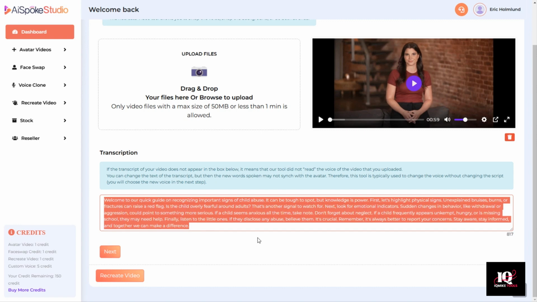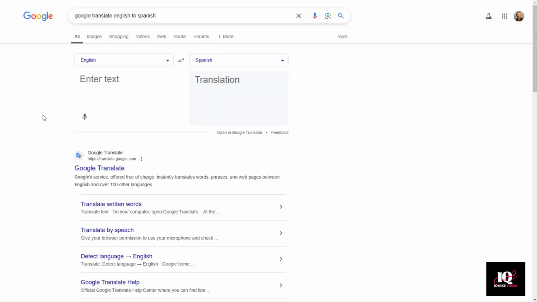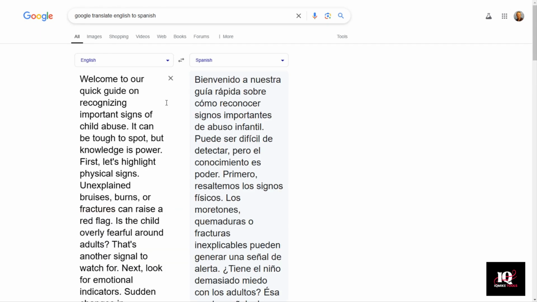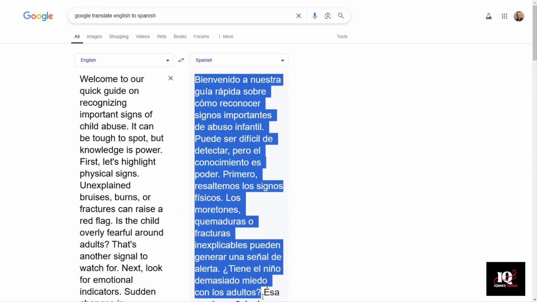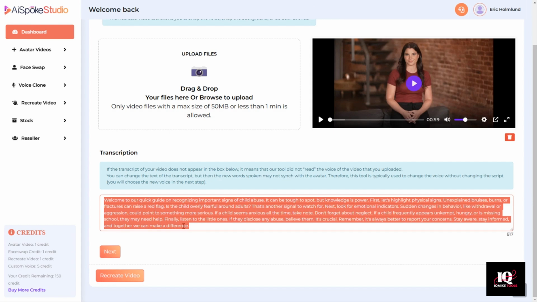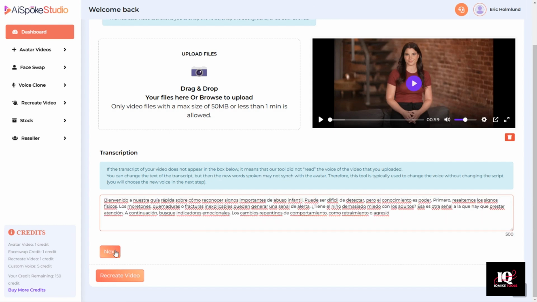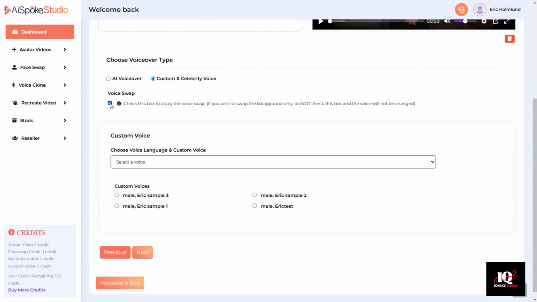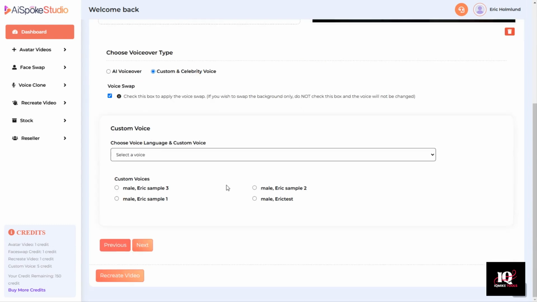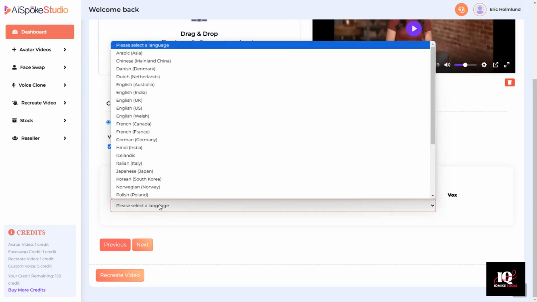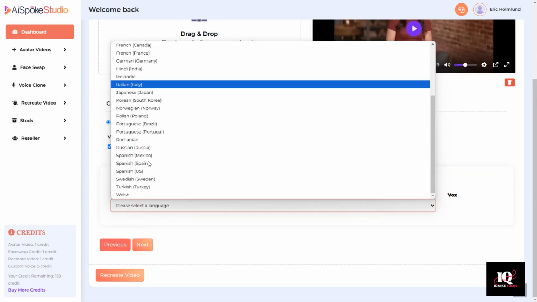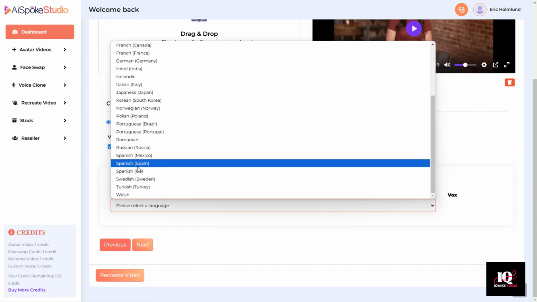I'm going to copy this transcript, jump over to Google Translate, paste it in, and I'm going to grab the Spanish version. I'm going to go ahead and paste the Spanish in, click Next, check the box because we are going to swap the voice, and then I can either choose between an AI voiceover or my custom celebrity voice, like the one that we just created. Now, because this is a female here, we're not going to use my custom voice. I'm going to go with an AI voiceover. The language is going to be Spanish. We actually have Mexican, Spain, or US to choose from.